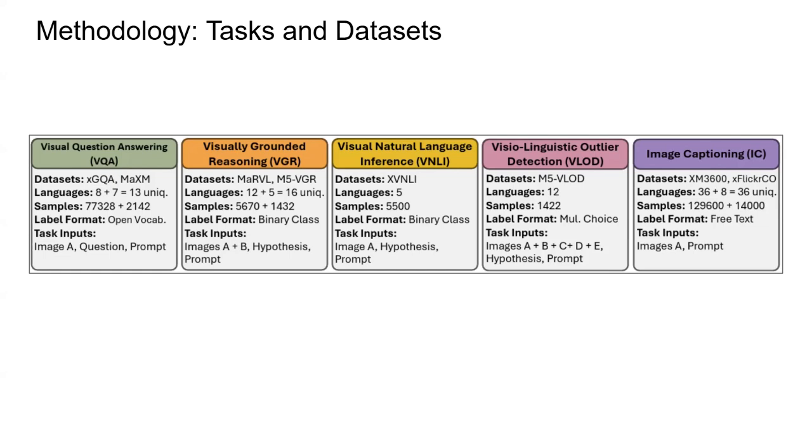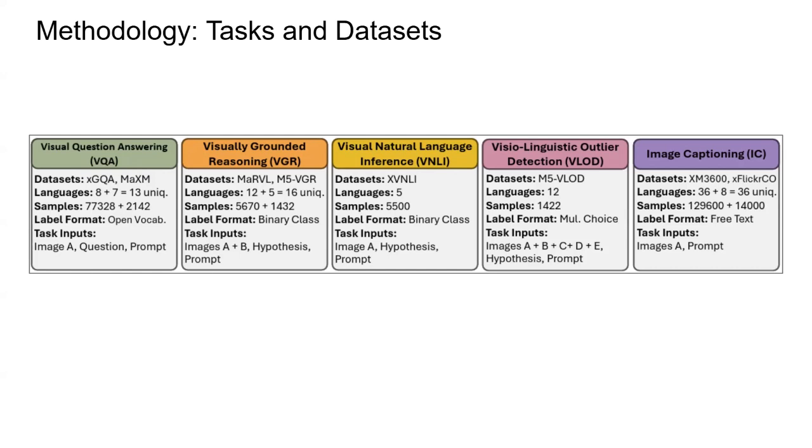Third task, visual natural language inference. This was also a binary classification task. Given an image and a hypothesis, the model had to tell whether the hypothesis contradicts the image, entails the image, or is neutral with the image.